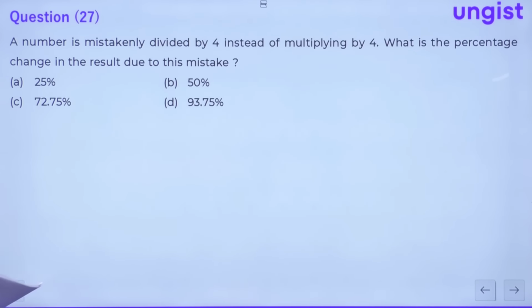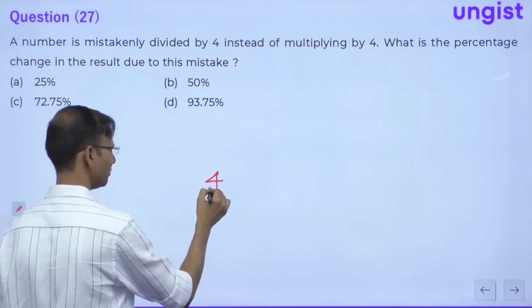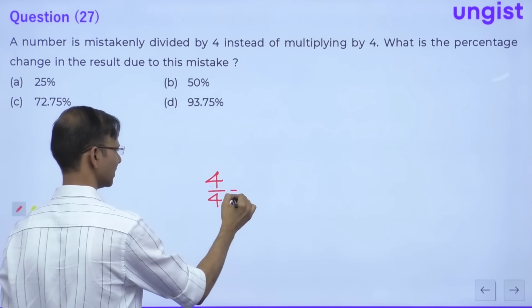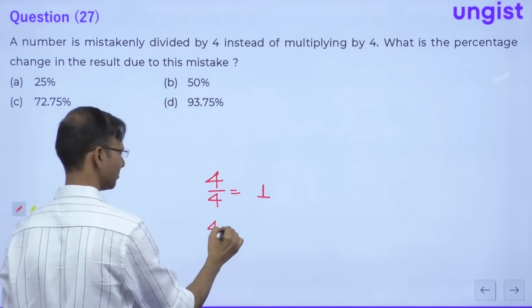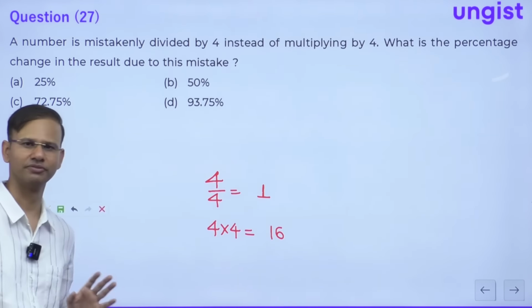Question number 27. The question is saying a number is mistakenly divided by 4 instead of multiplying it by 4, right? What is the percentage change in the result of this mistake? So guys, here you just assume the number as 4 itself, right? If you divide it by 4, the result will be 1. If you multiply it by 4, the result will be 16, correct? Just assume the number as 4 itself.